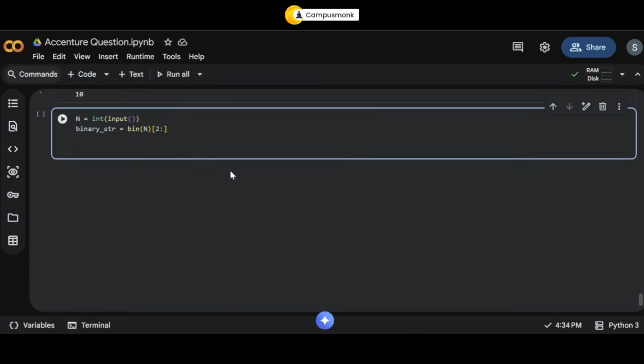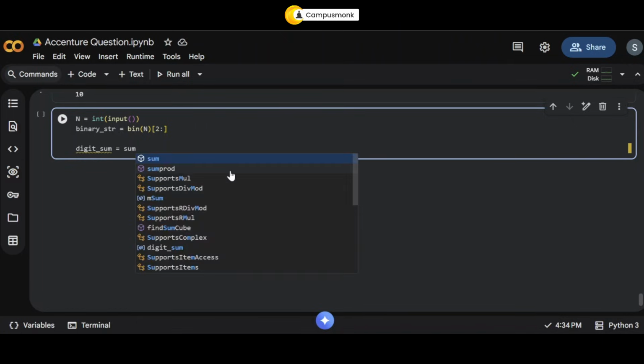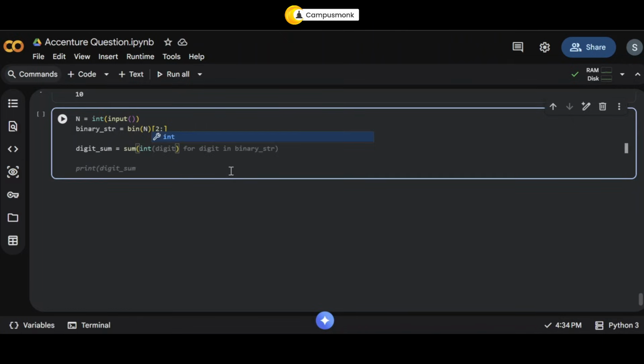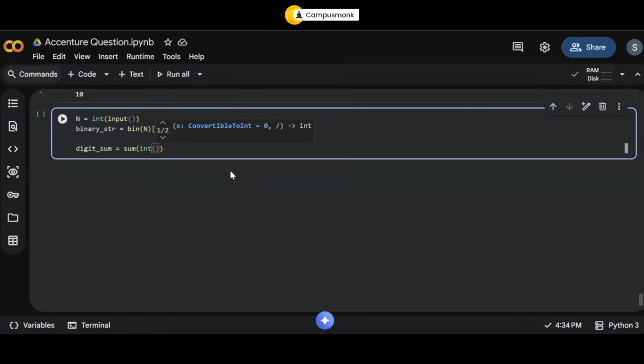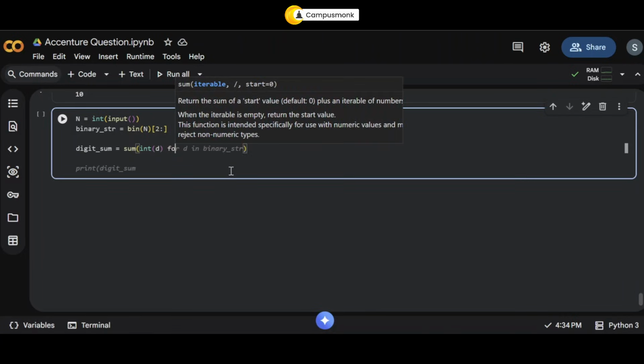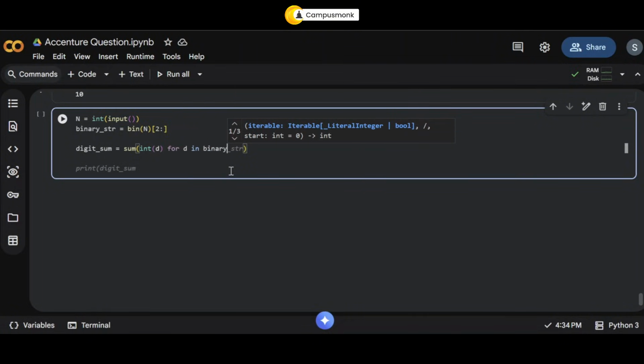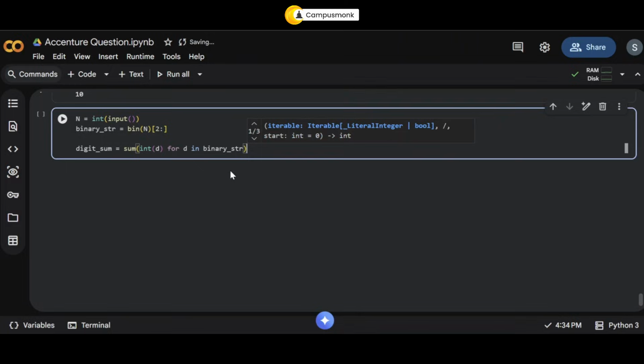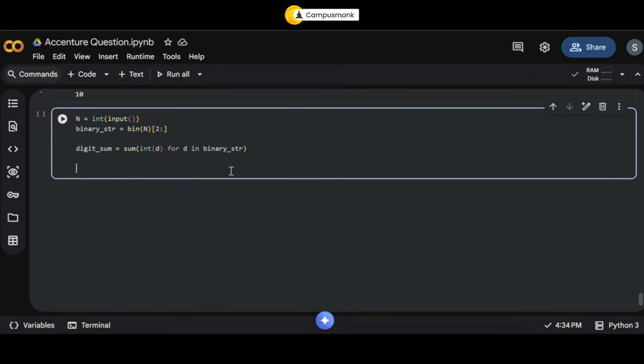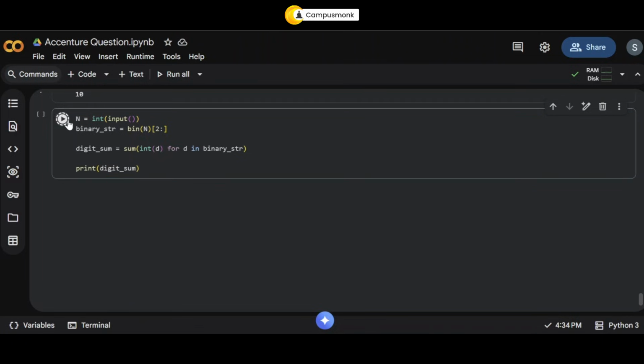Okay, now you're basically going to do a sum. So let's say digit sum, and that is equal to sum of what? So it will be int, let's say we'll take d. So now d is what? d is whatever is in your binary string. Okay, and finally what are you going to do? You're going to simply print your digit sum. Okay, it is that easy and straightforward.